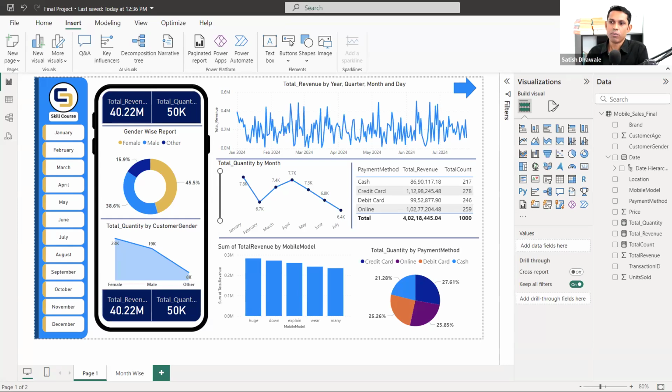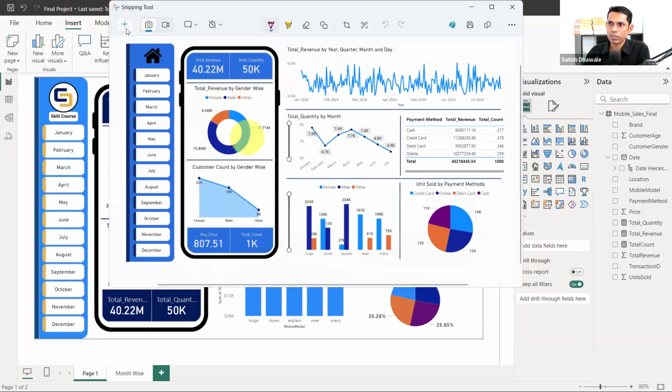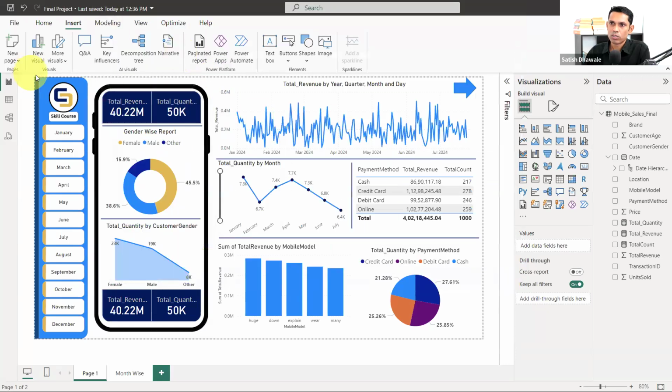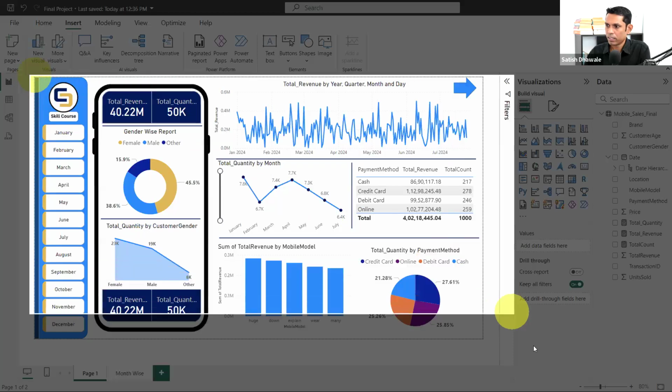Look here, I would like to show you right now. If you create the dashboard inside Power BI, take a screenshot using the Snipping Tool. You can use the ShareX screenshot tool, but I have already taken a screenshot, though you can take one from the new option. This is the old one that I have taken. So this is our new dashboard. I'm clicking on new and dragging it again.